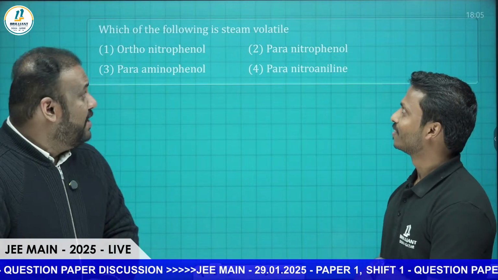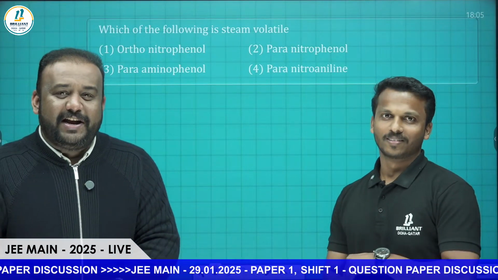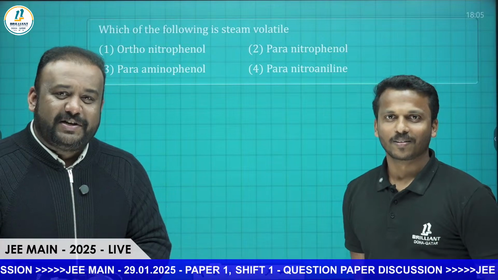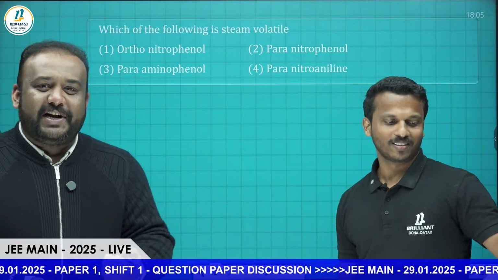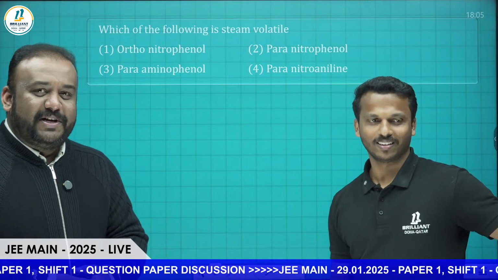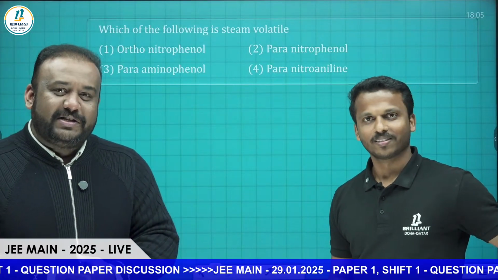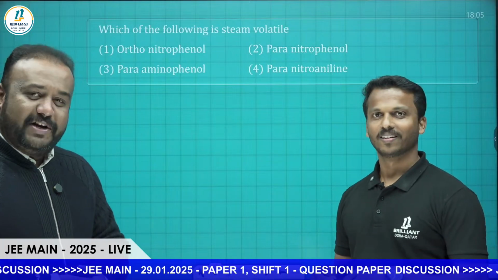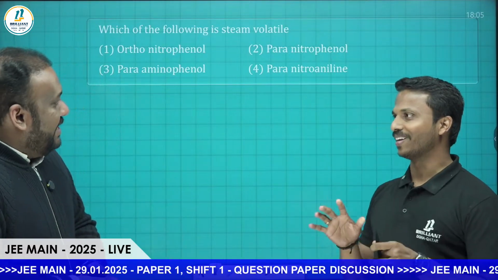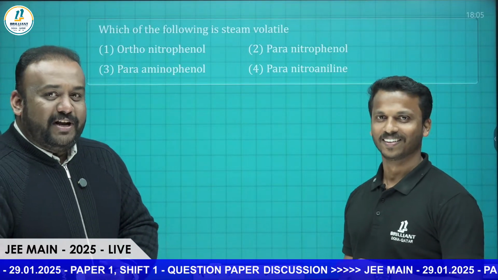Which of the following is steam volatile? Again, a very important question coming in many chapters. We have this concept in chemical bonding when we studied hydrogen bonding, and then we have it in alcohols. This is a repeatedly asked question in almost all the competitive exams and even in CBSE boards. The intramolecular and intermolecular concept.